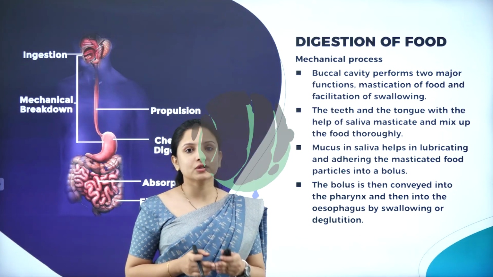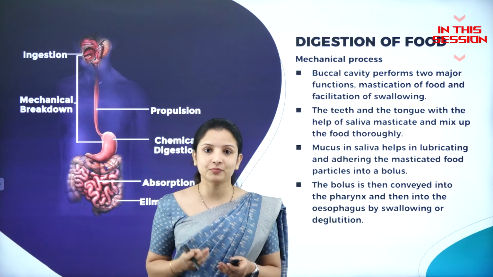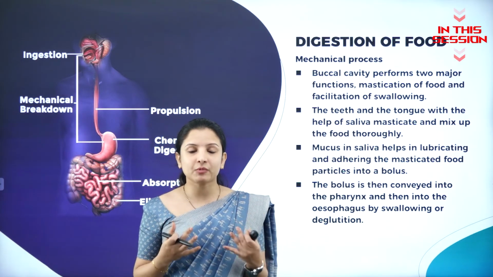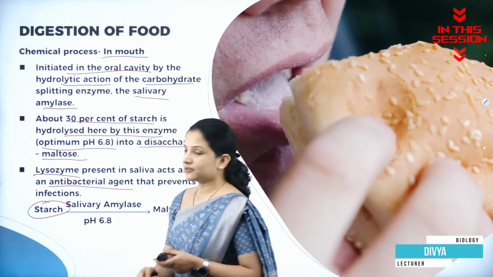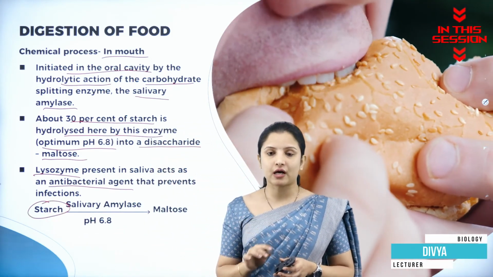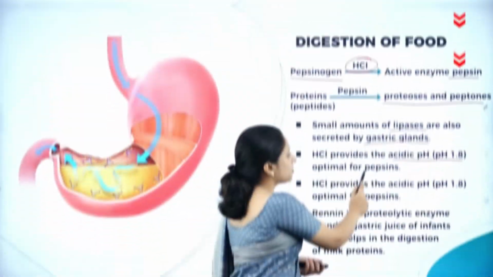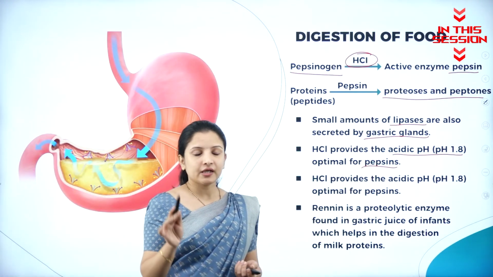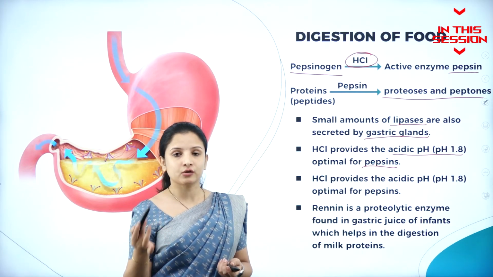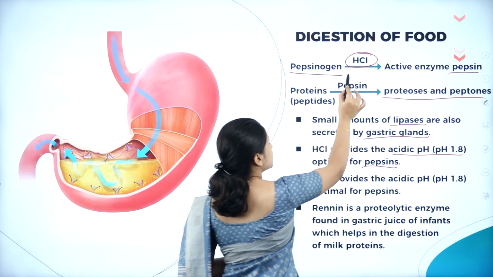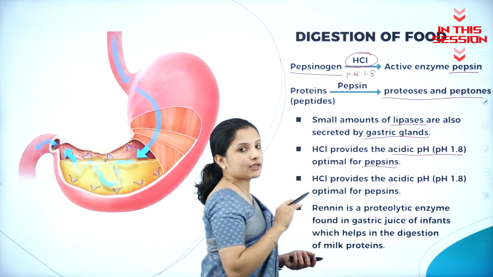The digestion of food is actually divided into two processes. One is the mechanical process and the other one is the chemical process. Starch. So where was starch present? Starch is nothing but a form of carbohydrate, complex carbohydrate that is present in the food. So always remember, if the HCl has to convert the inactive pepsinogen into active pepsin, then its pH should be 1.8. Then only it can convert.